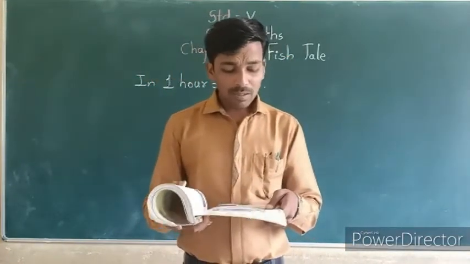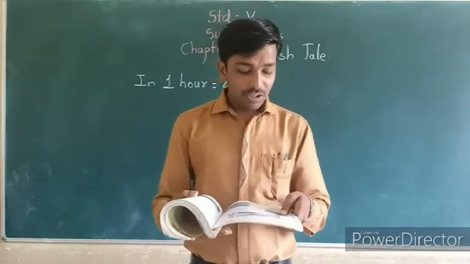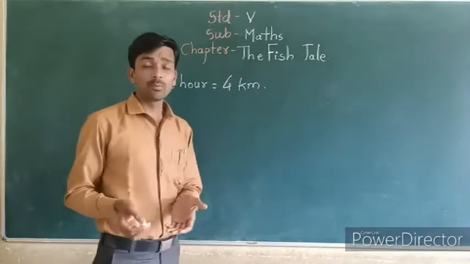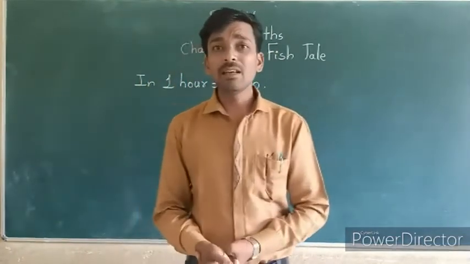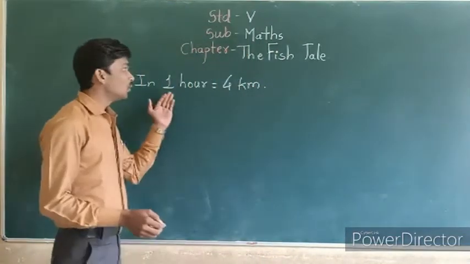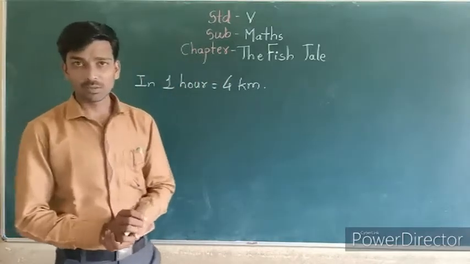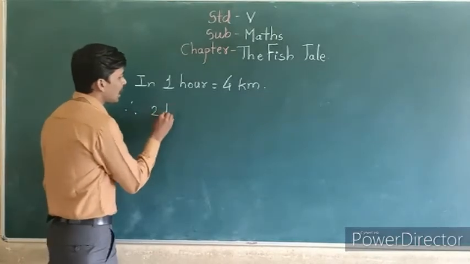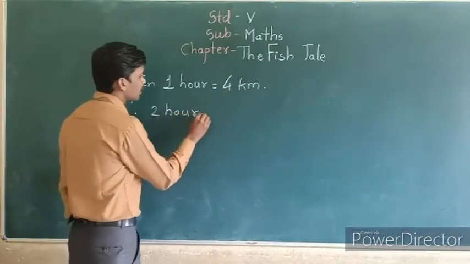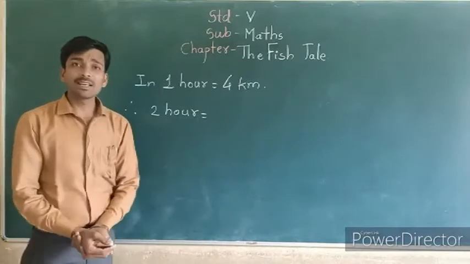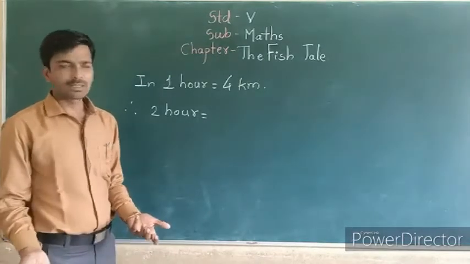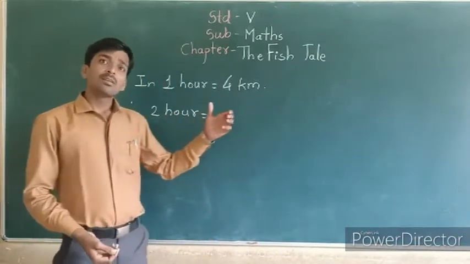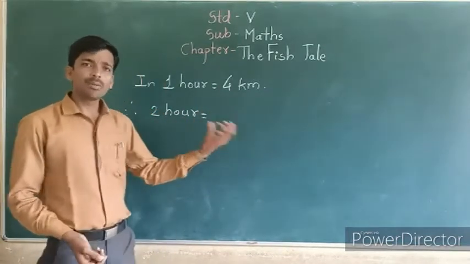How long will they take to go a distance of 10 kilometers? When they travel 10 kilometers, how much time do they need? See, in 1 hour they can go 4 kilometers. So tell me, in 2 hours how many kilometers can they go? 8 kilometers. Correct. In 1 hour they can go 4 kilometers, so in 2 hours, 8 kilometers. 3 hours, 12 kilometers.